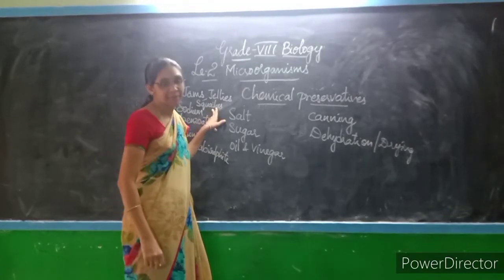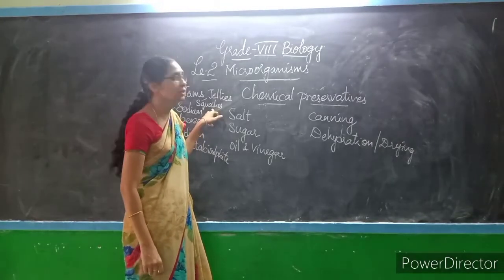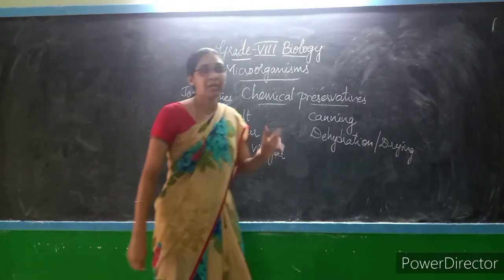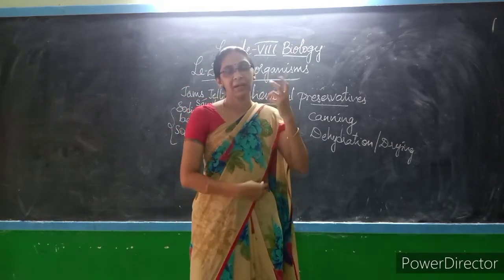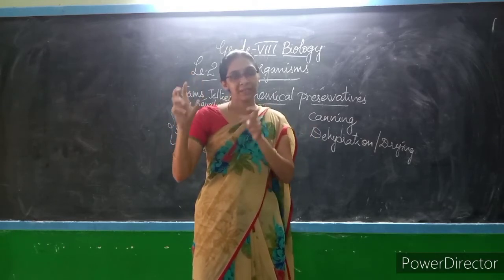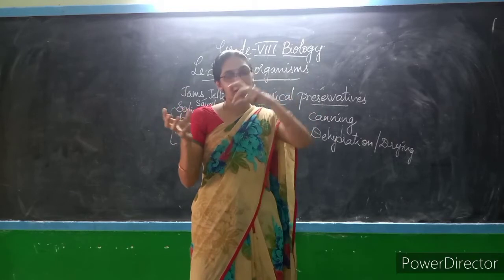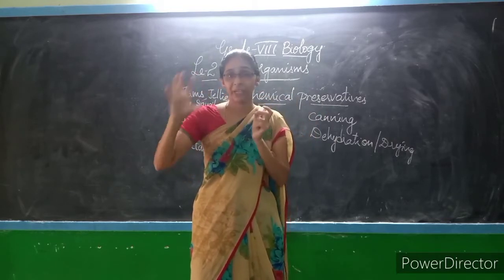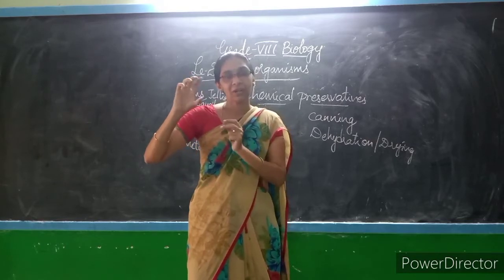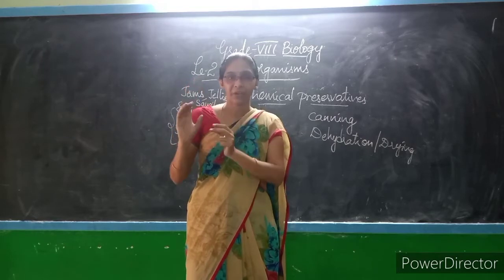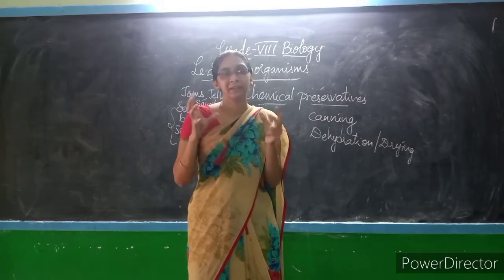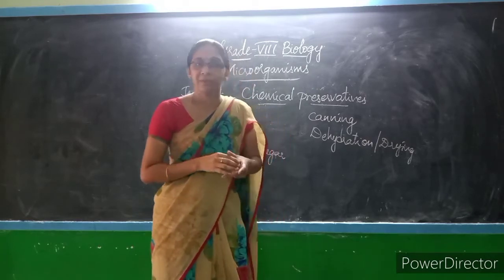The fruit juice syrup, we can call it a squash. Like lemon squash. How can we prepare this lemon squash? We just take out the juice of lemon and then we make a sugar syrup. When this sugar syrup is in a warm condition, not very hot, at a moderate temperature, we mix it with the lemon juice and we will get lemon squash. This is the preparation of squashes.